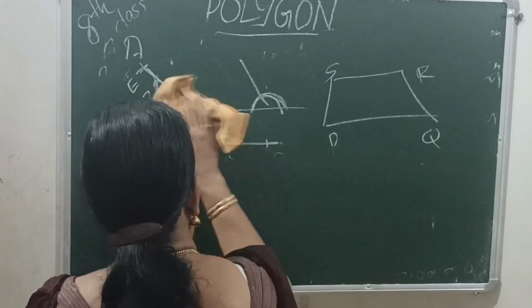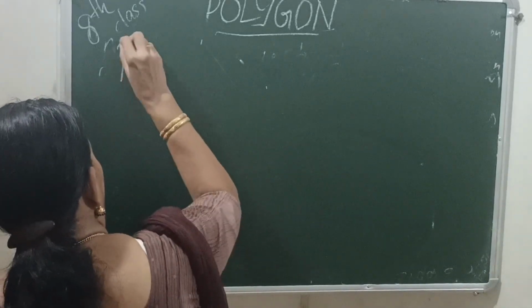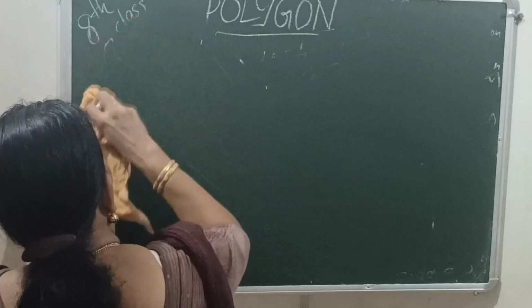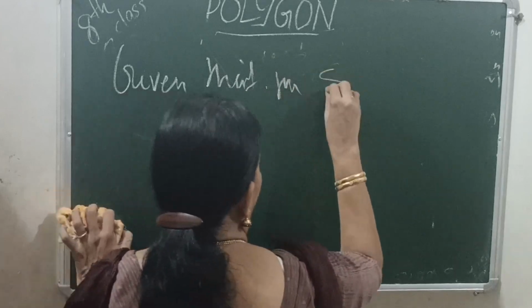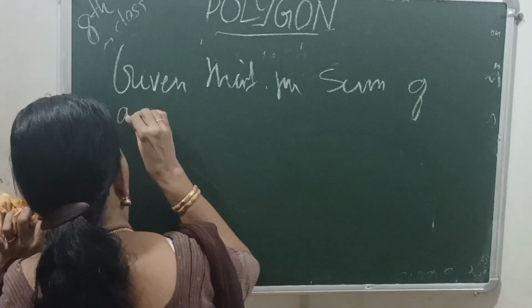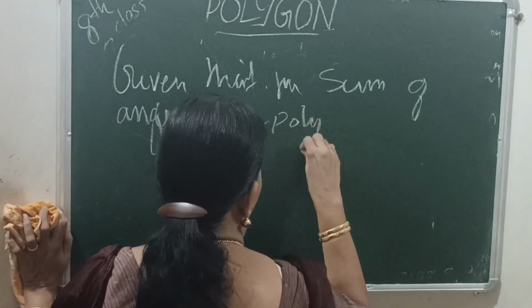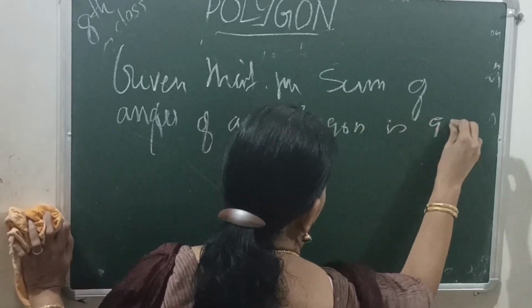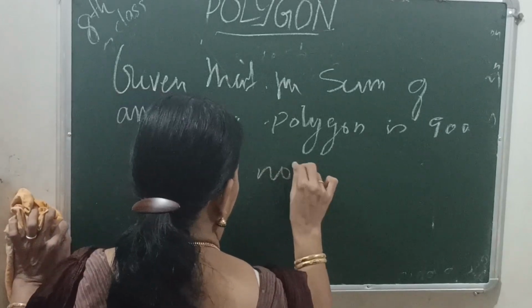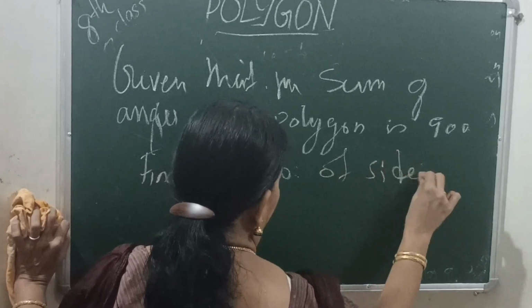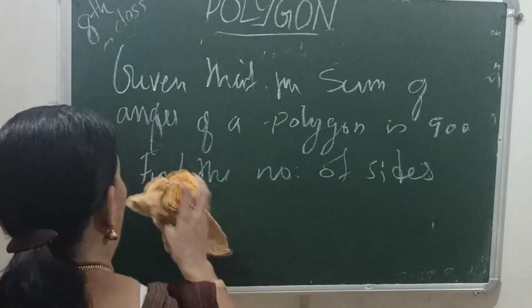Then you have to solve a problem. Given that the sum of angles of a polygon is 900, find the number of sides of the polygon.